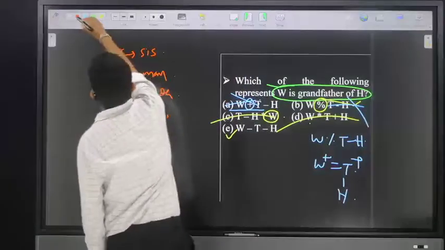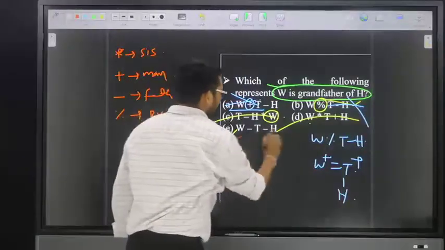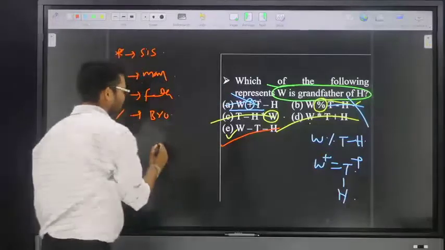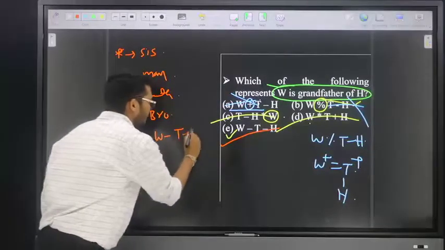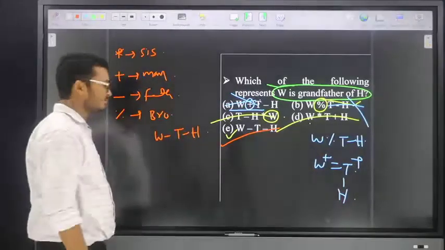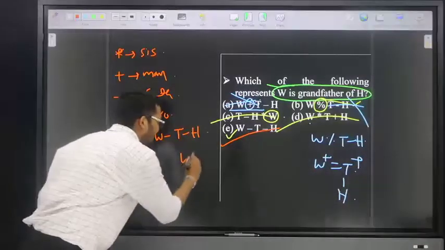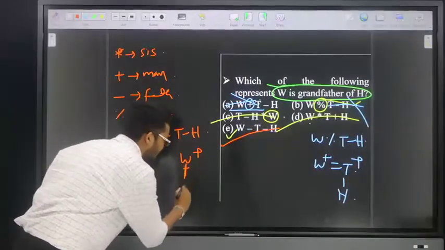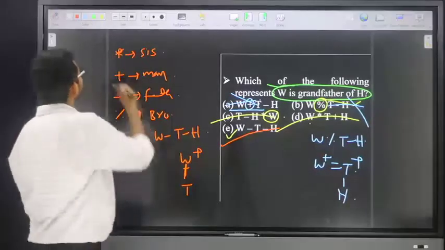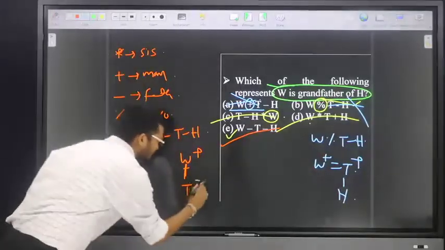That means the only answer is option number five. Suppose we check here. Option number five is W minus T minus H. W minus T means W is father of T. Next, T minus H means T is father of H.